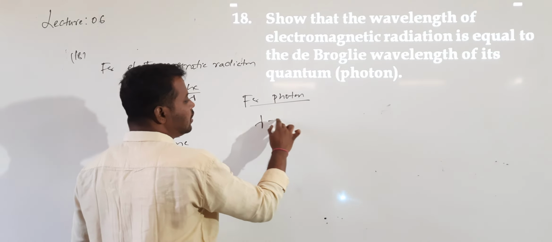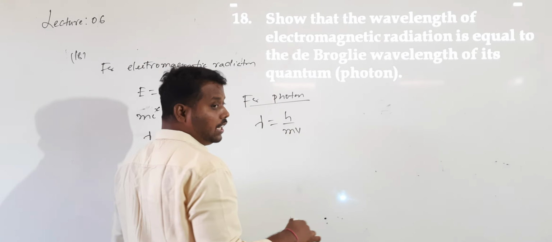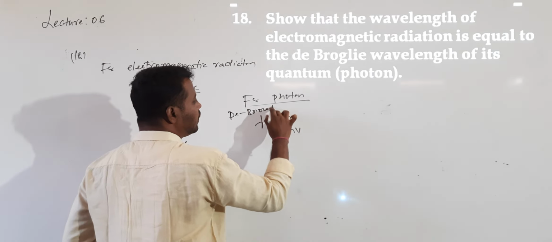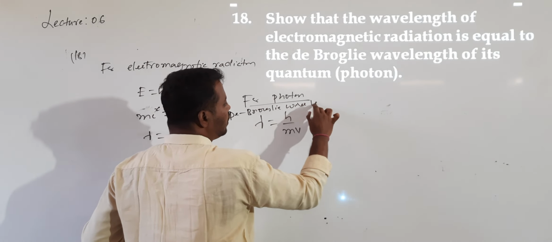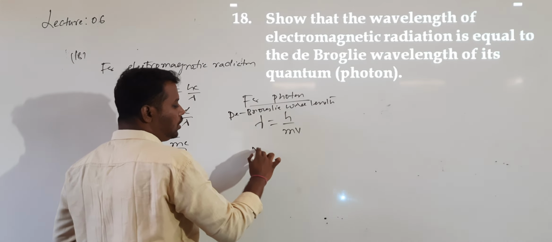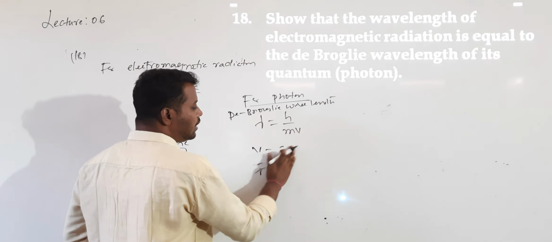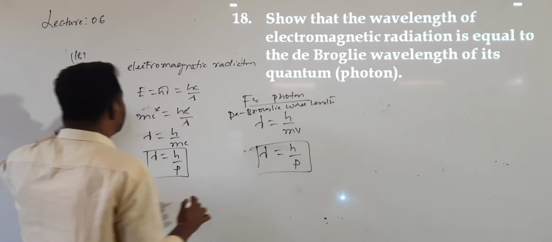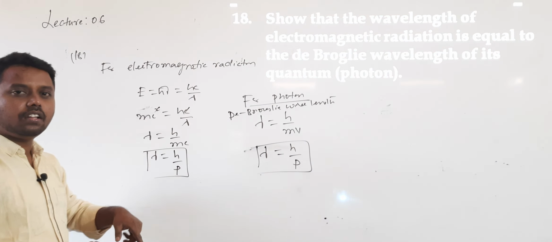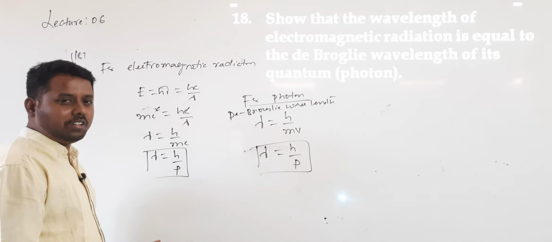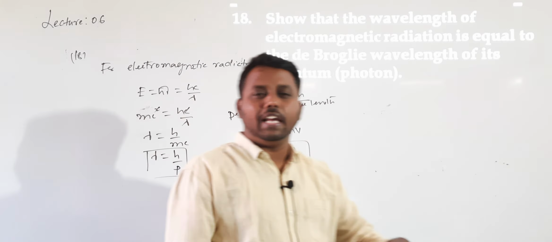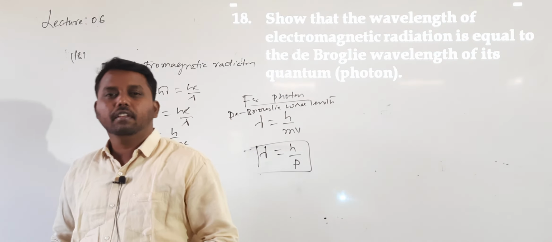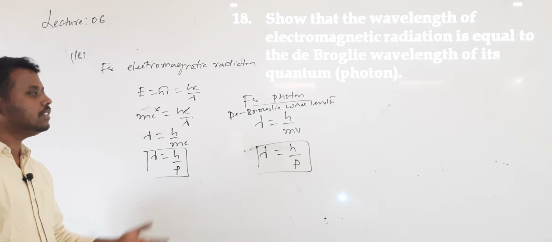Even for the photon, lambda is h divided by, when a particle is moving with a velocity v, the de Broglie wavelength. If a photon is moving with a velocity v, but the photon velocity v is equal to c, then lambda, otherwise directly I can write lambda is given by h by p. So this is for the electromagnetic radiation, and this is for the photon. Therefore both are the same. We already know electromagnetic radiation consists of photons. So that's why the momentum and wavelength of electromagnetic radiation and the photon wavelength are obviously the same.